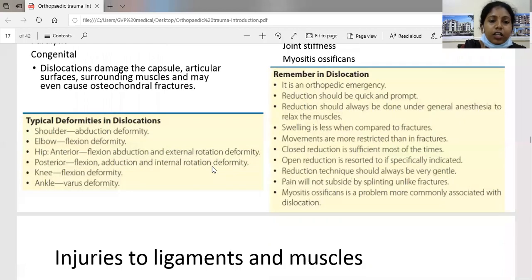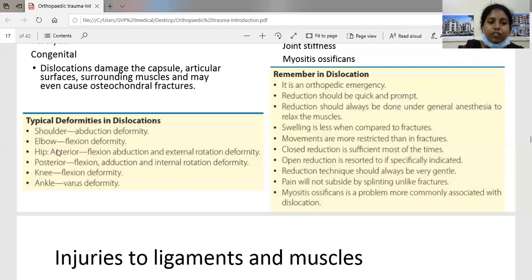So what are the typical deformities in dislocations? In the upper limb, there is shoulder dislocation and elbow dislocation. The shoulder can be dislocated anteriorly or posteriorly, and the deformity in shoulder dislocation is an abduction deformity. In the elbow also, there is anterior dislocation and posterior dislocation. The deformity will be a flexion deformity.